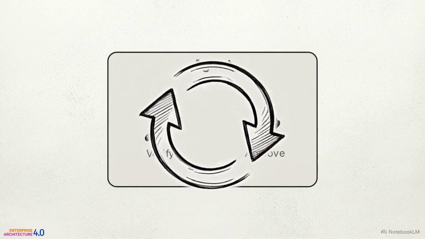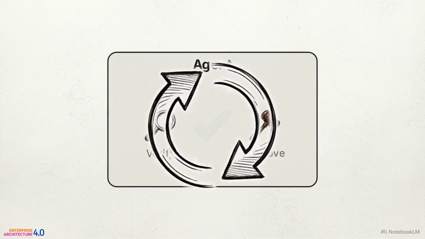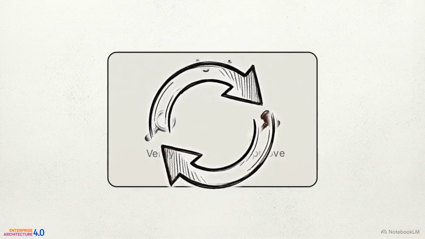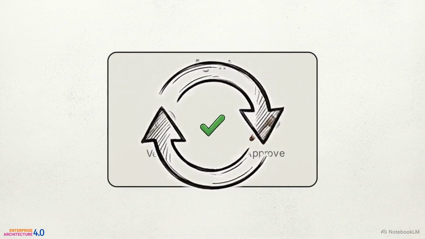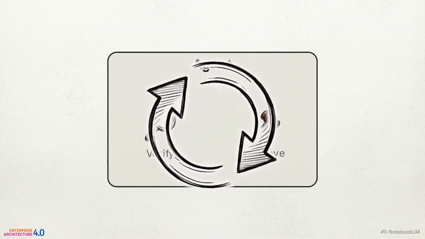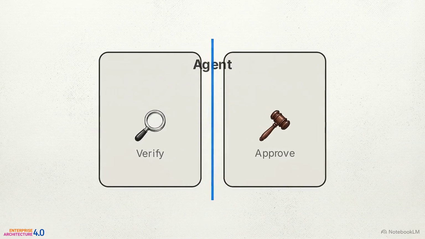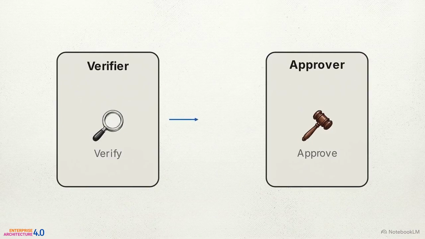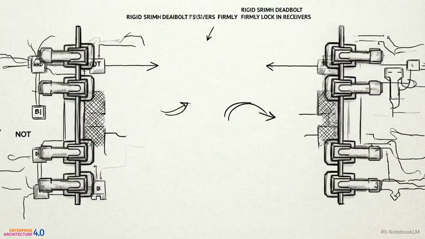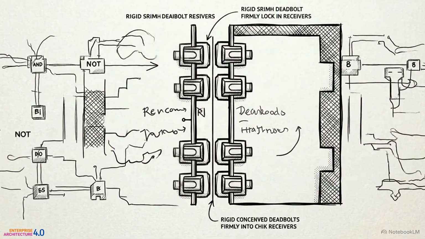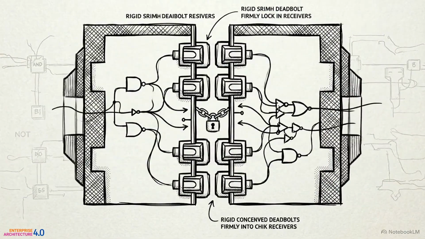Verification exists to check approval. If the same agent performs both functions, it is checking its own work and authorizing itself to proceed. It eliminates the independent control that makes verification effective. The resolution is architectural. You draw a hard boundary, name the two distinct powers, build two separate agents, and force a strict data handoff between them. That handoff between the verifier and the approver is not system overhead. That handoff is the location where governance happens.